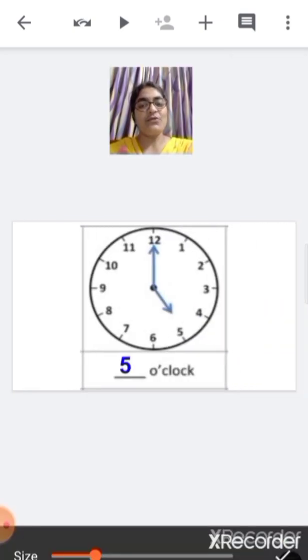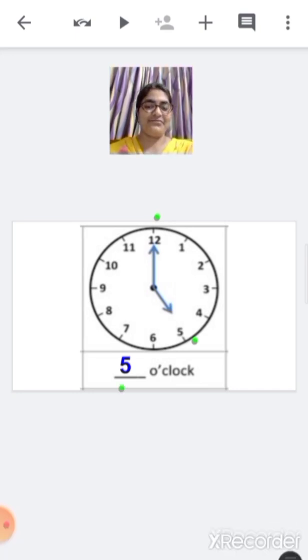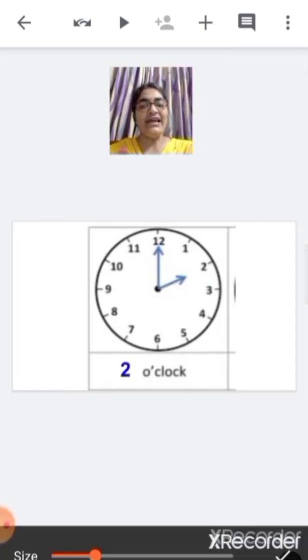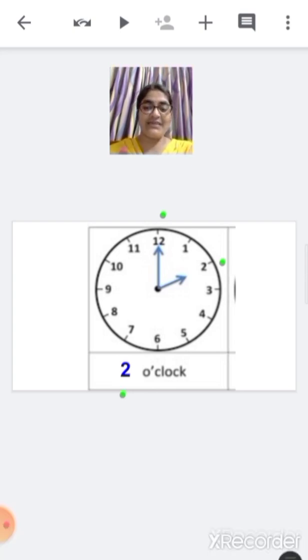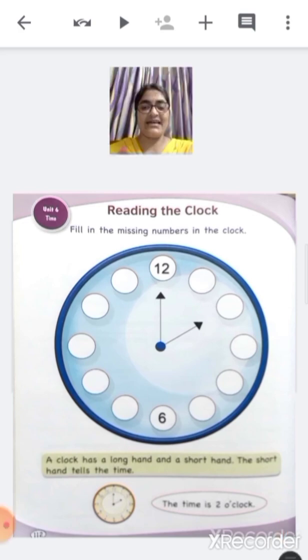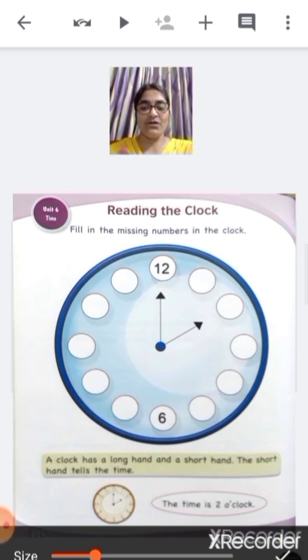Here the small hand is on 5 and the big hand is on 12. So the time is 5 o'clock. Here you can see the small hand is on 2 and the big hand is on 12. So the time is 2 o'clock. What is the time, children? 2 o'clock. Now children, let's do one exercise from your maths workbook.